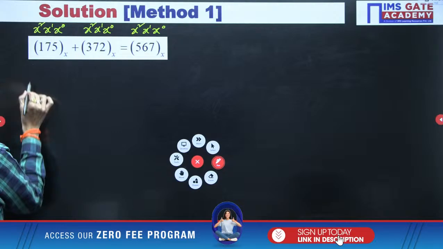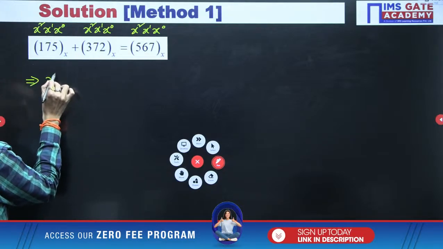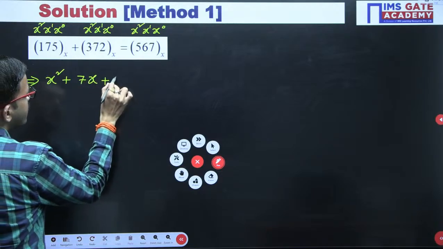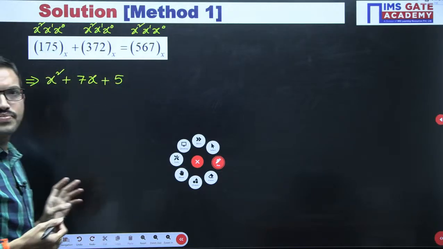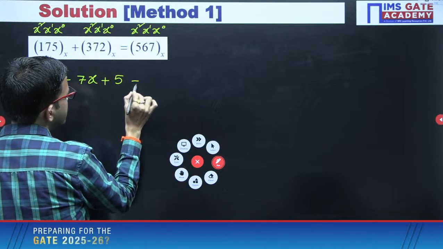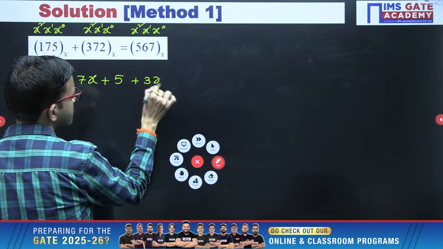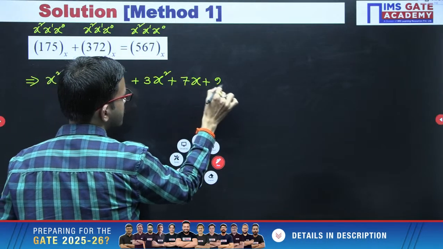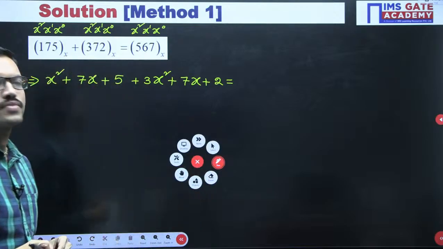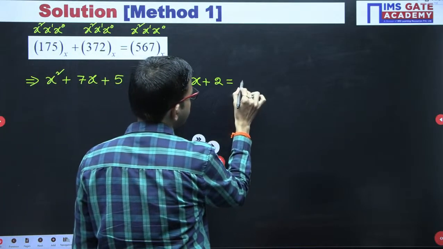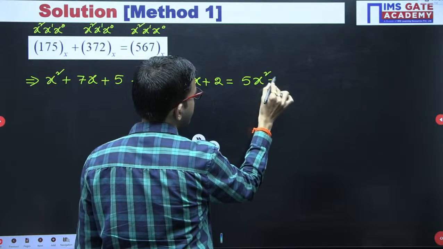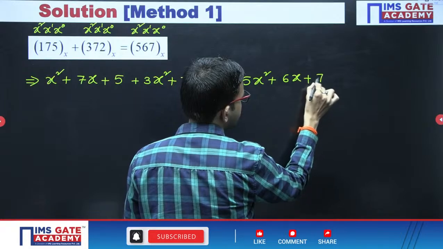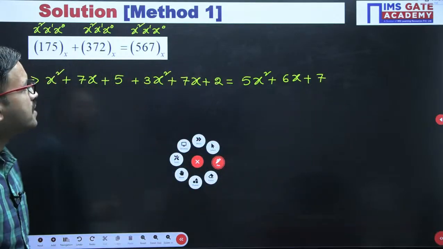So from here you get x square into 1, direct step I am writing, x square plus 7x plus 5. That is the first number. Similarly the second number, 3x square plus 7x plus 2, is equal to the third, 5x square plus 6x plus 7.